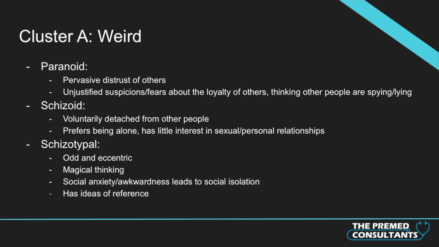The next disorder is schizotypal personality disorder, and you'll often see these kind of compared. And so that's a good test question, is to know the difference between these two. So schizotypal is somebody who has odd and eccentric beliefs, and they have magical thinking. So they might kind of believe in dragons or believe that there are dinosaurs still out there. So these people generally have social anxiety and awkwardness, which leads to social isolation. So it's not so much that they totally want to be alone, it's just that they end up being alone because they feel awkward in social settings. And these people generally have ideas of reference, which is something that you see in schizophrenia.